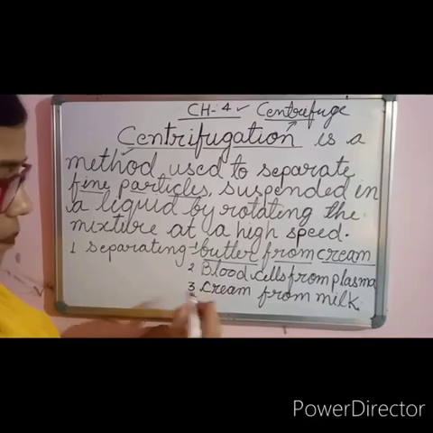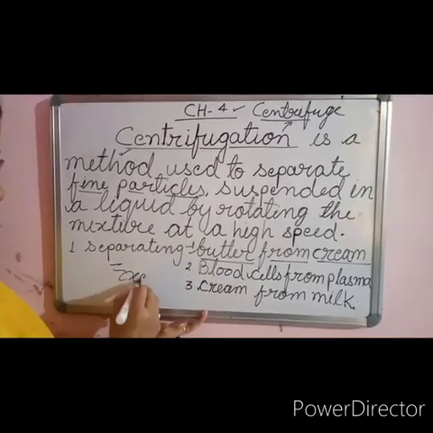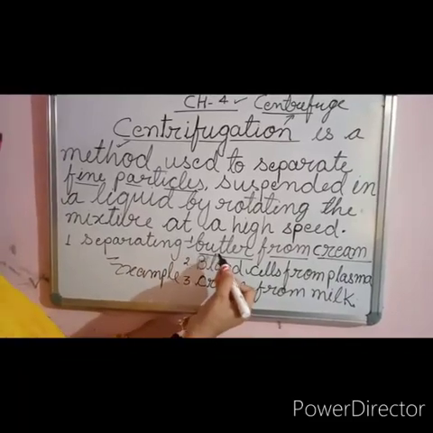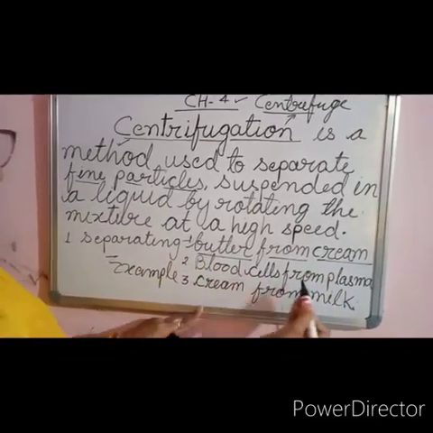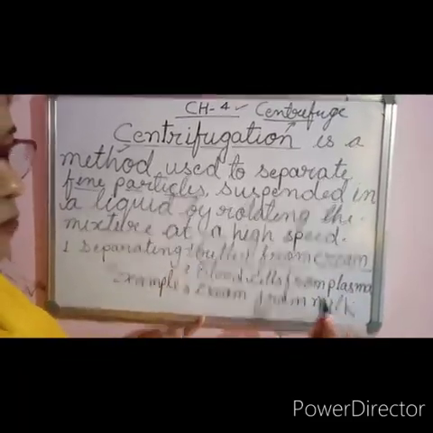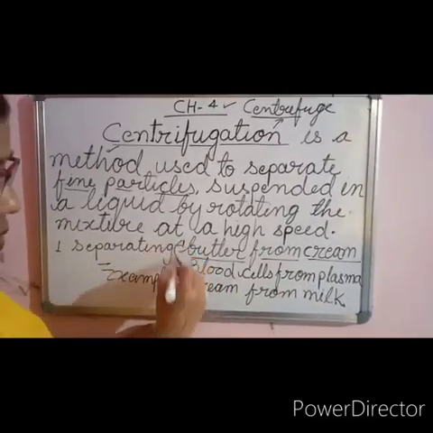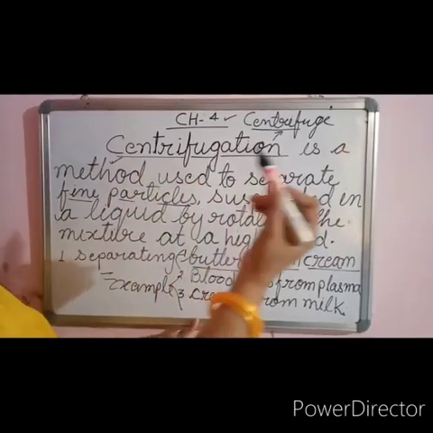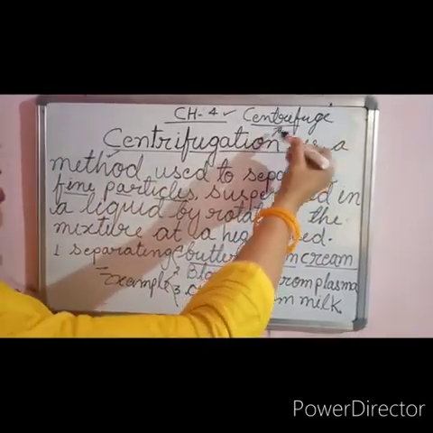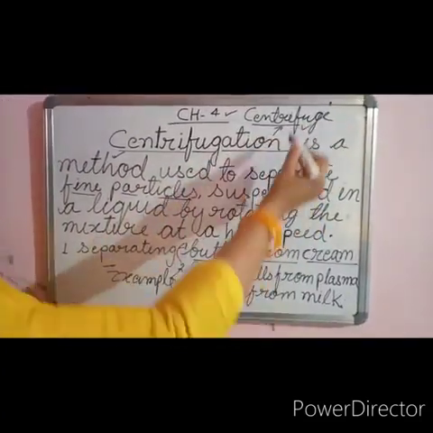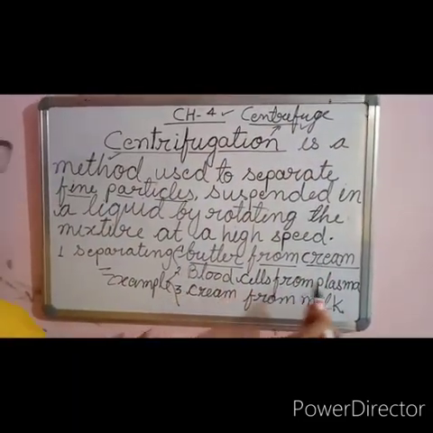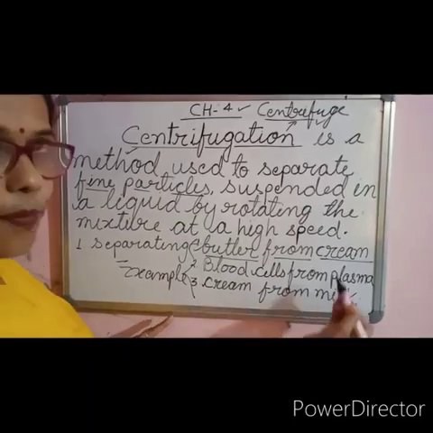I have given three examples: butter from cream, blood cells from plasma, and cream from milk. Such mixtures get separated by the centrifugation method by the use of a centrifuge machine. This machine helps in the separation of butter from cream, blood cells from plasma, and cream from milk.